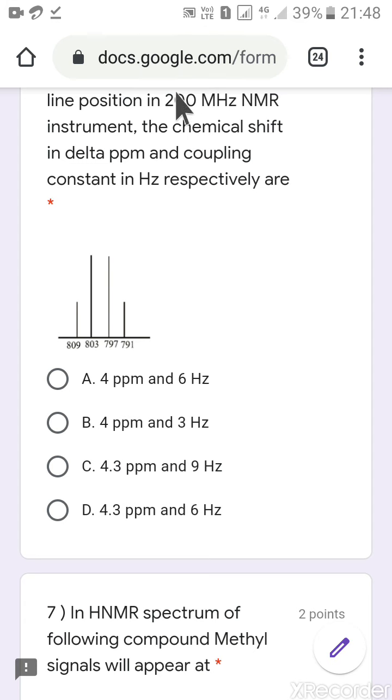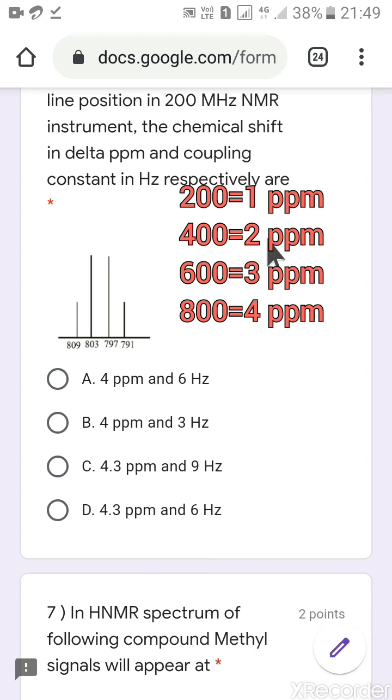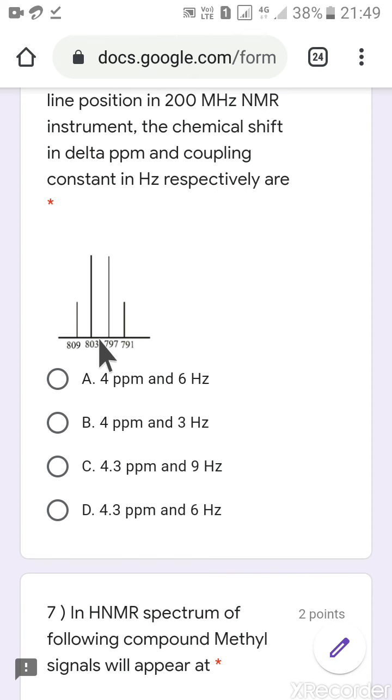It's very simple. We need to check the operating frequency. What is the operating frequency here? It is 200 megahertz. So it will be 200, 400, 600, 800. So 200, we need to assign as 1 ppm. So 400 will become 2 ppm, 600 will become 3 ppm, and 800 will become 4 ppm. So this quartet is centered at 800 hertz. If 200 is equal to 1 ppm, 800 will be 4 ppm. So the chemical shift in delta ppm is 4 ppm.